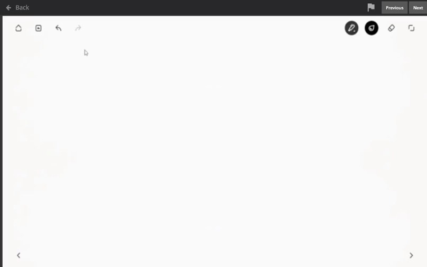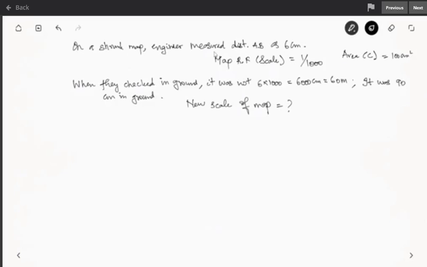Now let us also see a case of a shrunk map. On a shrunk map, the engineer measured one distance AB as 6 centimeter and some area C as 100 centimeter square. The scale which was written on the map was 1/1000. So this same distance AB, when they went into the field and checked, should have been 6 into 1000, 6000 centimeter, that is 60 meters. But when they checked, it was not 60 meters. They found it as 90 meters on the ground.